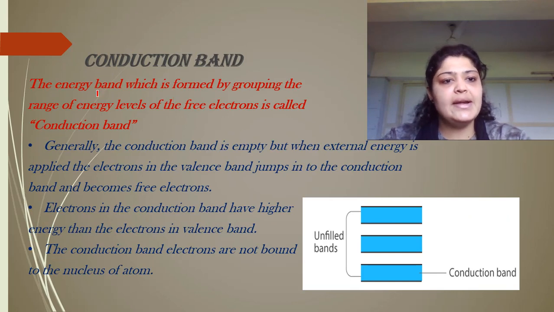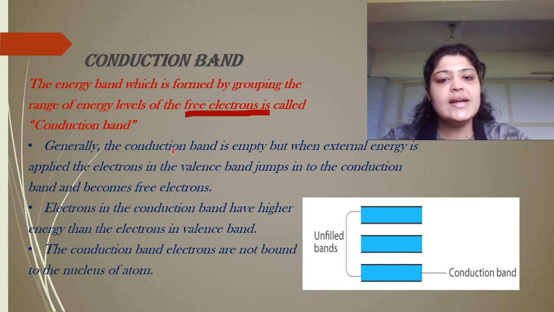Next is conduction band. So what is conduction band? See, if you talk about insulators, conduction band will never be filled up because insulators can never have free electrons. So conduction band is the energy band which is formed by grouping of energy levels of free electrons. That is a possibility only in case of metals, that is conductors and semiconductors.